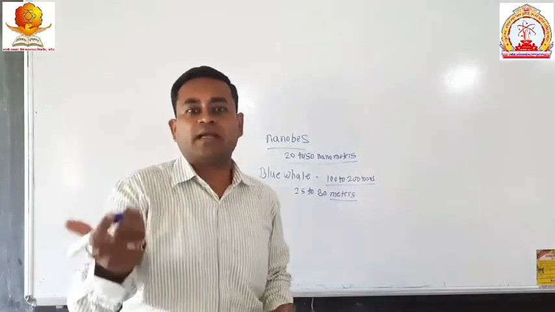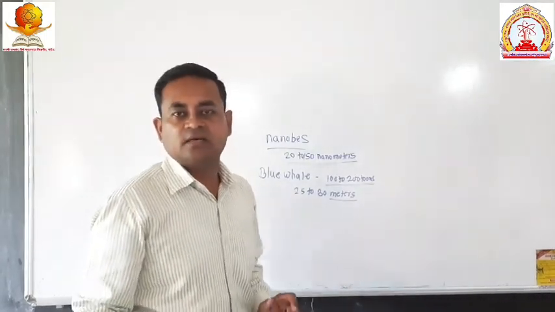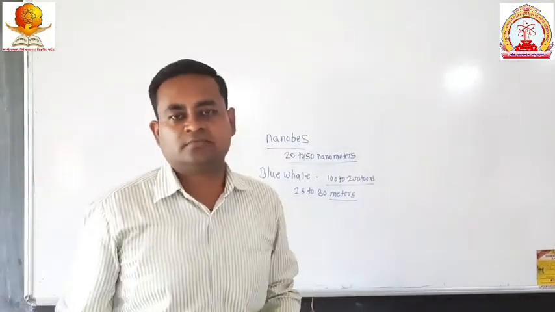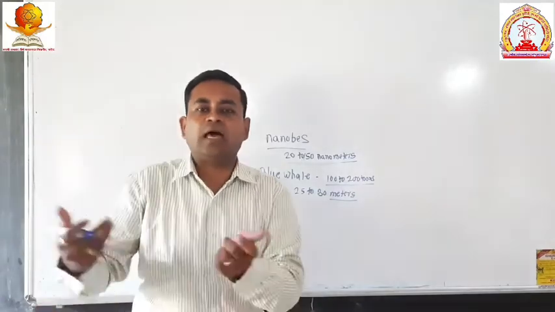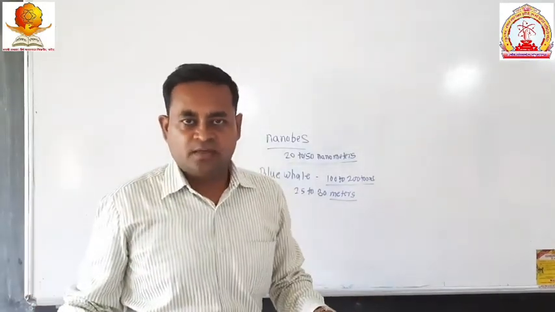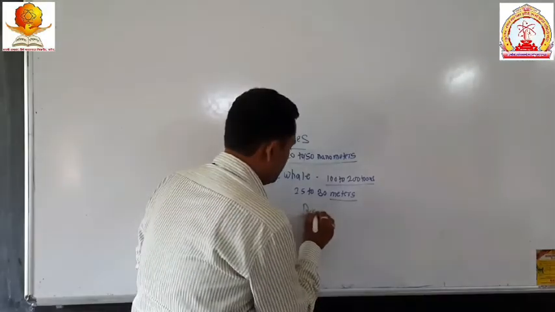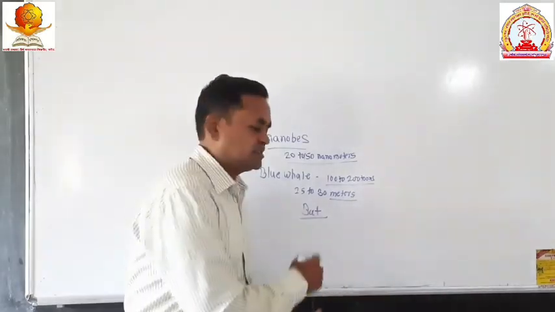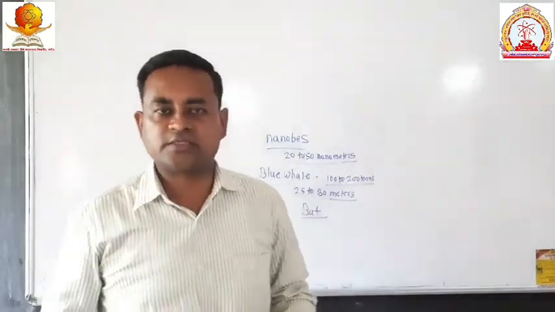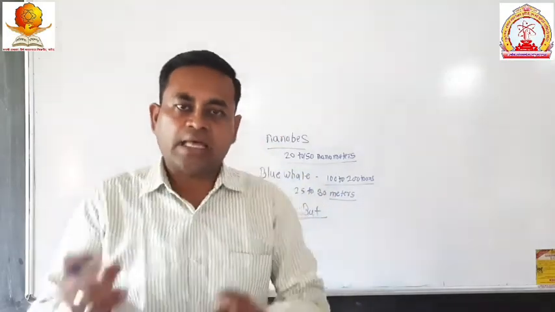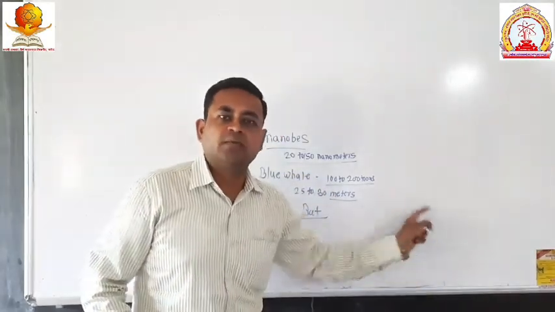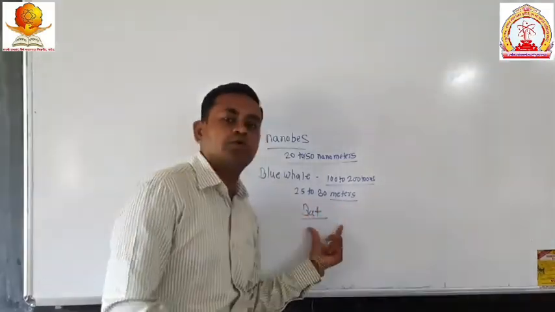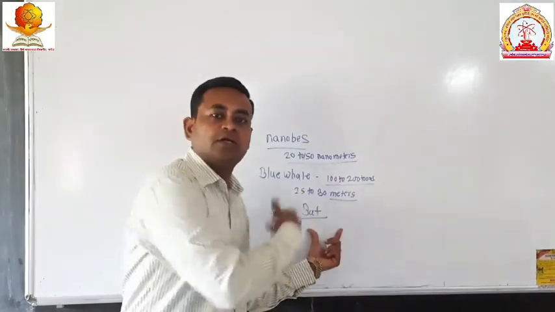For example, the bat. Some students say that it is a bird because it flies similar to a bird. The bat is an animal, but it is not a bird. It is a mammal, like us. We are also mammals, and the bat is also a mammal because it has mammary glands and mammalian characters. For that purpose, we include the bat among the mammals. It is not a bird.